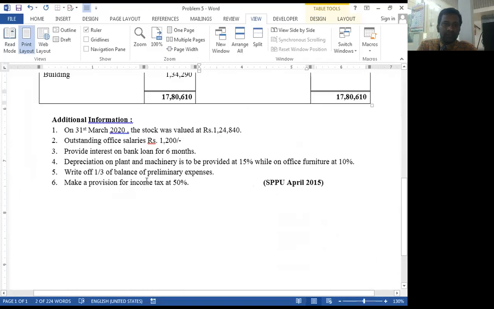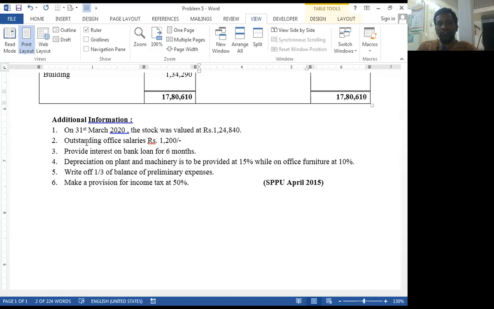Okay, so adjustment number 1 we already took and transferred in the appropriate notes. Then adjustment number 2, outstanding office salary, we also transferred. Number 3, yes, it also transferred. Number 4, yes, it is also over.